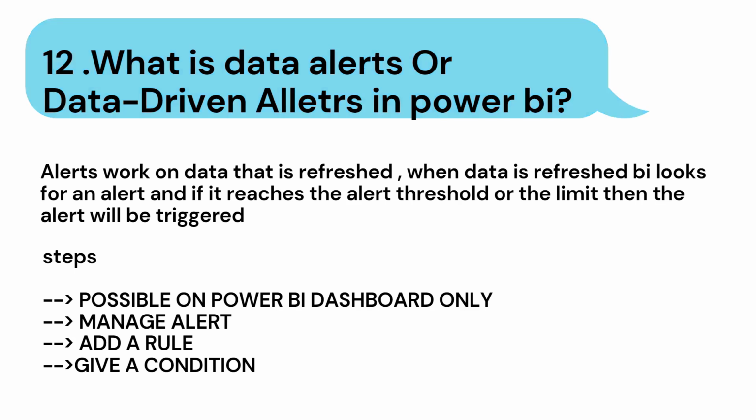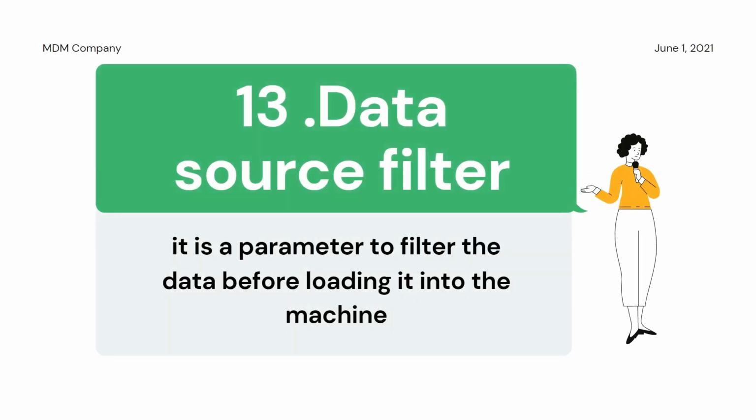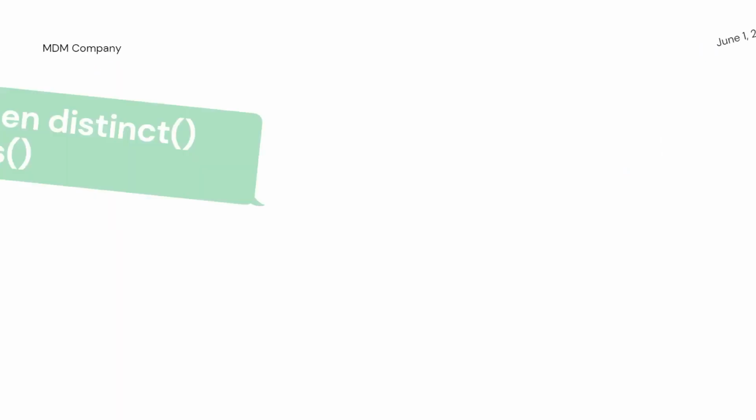So let's move to the next question. What is a data source filter in Power BI? A data source filter is a parameter to filter the data before loading it into the machine. So if we want to filter our data before loading, then we have to use the data source filter.